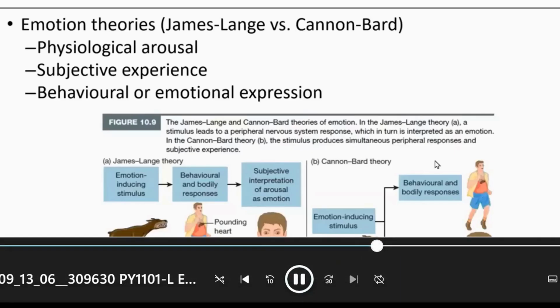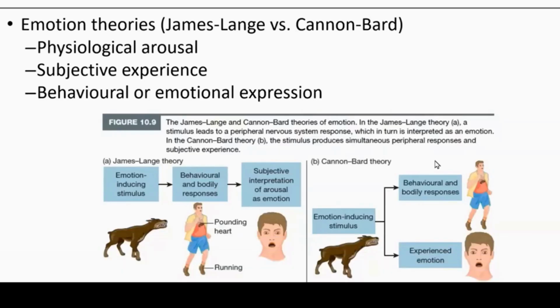Now, let's look at emotion. We have a few theories. As far as I'm concerned, and as far as your final exam is concerned, do remember the three theories. First we talk about the James-Lange and Canon-Bard theories. Then we talk about the Schachter-Singer two-factor theory.